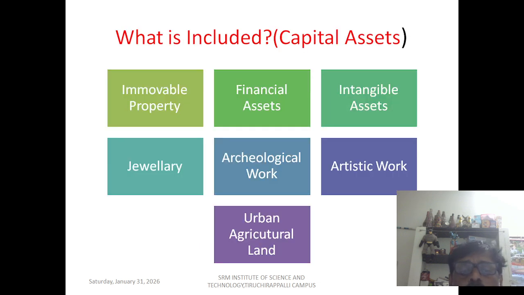Let us see what is included in capital assets. It can be immovable property, financial assets like shares and debentures, and intangible assets, as I said, like goodwill, trademarks and lease rights. Jewelry is also a capital asset, as are archaeological work, artistic work, and urban development land. All these are included in the purview of the definition of capital assets.